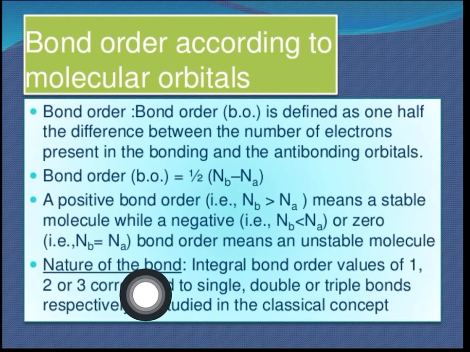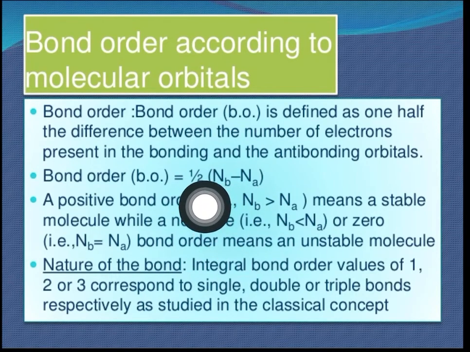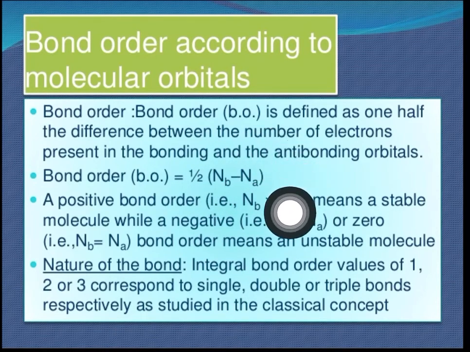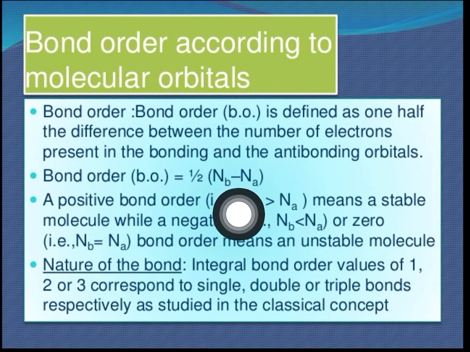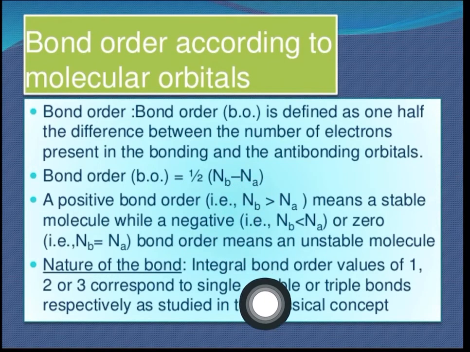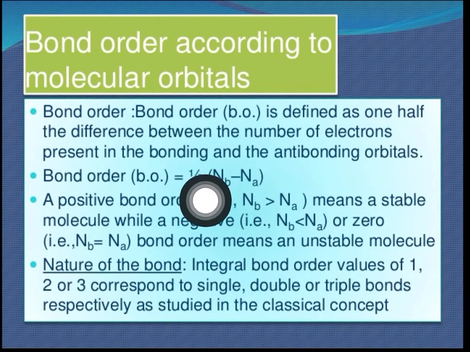Next is the nature of the bond. Now how can we decide the nature of the bond? By the same formula. We know that it is half Nb minus Na. So if this number comes to 1, 2 or 3, then if it is 1, it is a single bond. If it is 2, then it is a double bond. And if it is 3, then it is a triple bond. That is 1, 2 and 3, the value of this.